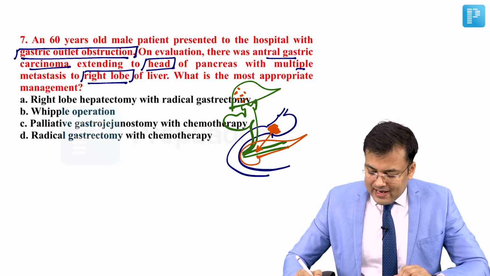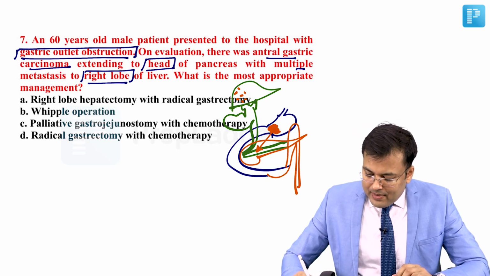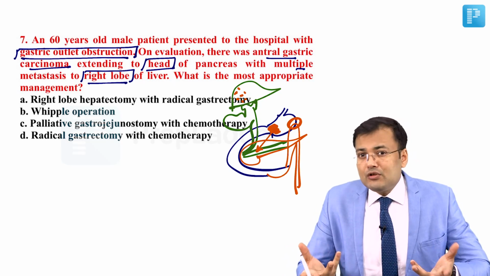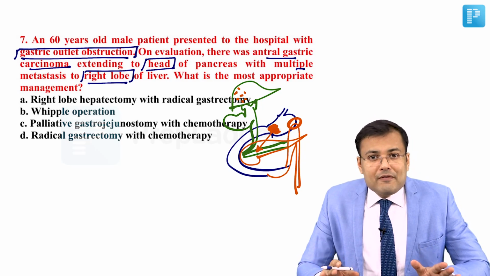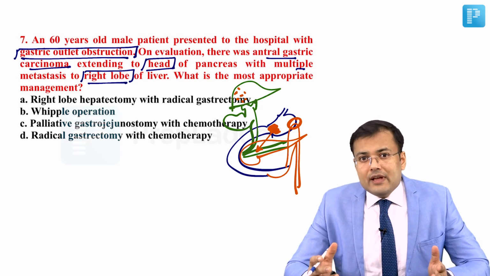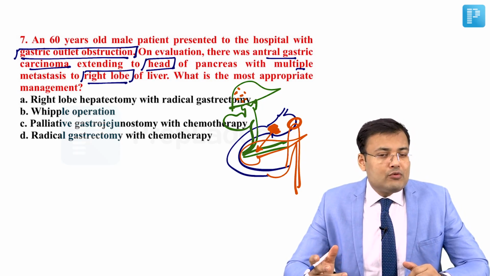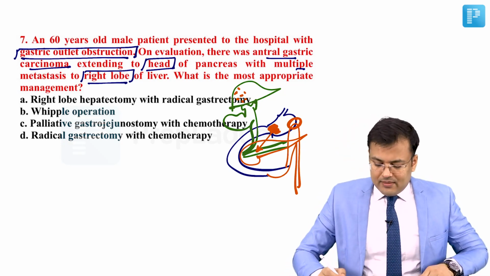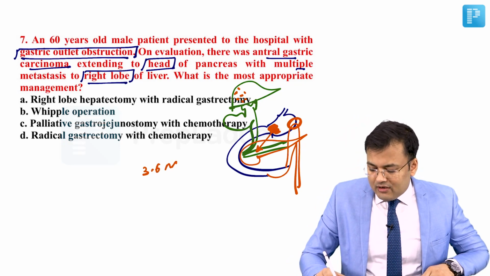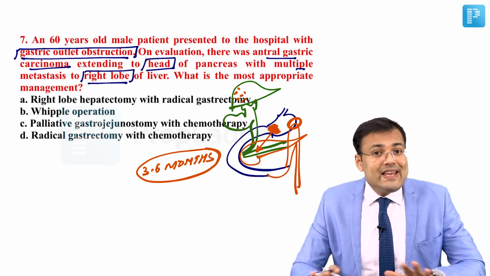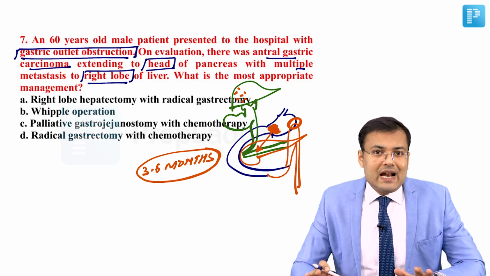And how are we going for palliation? We perform palliative gastrojejunostomy to relieve this obstruction. The tumor is unresectable, so obviously we are not going to resect it. We perform palliative gastrojejunostomy. To prolong survival, we give chemotherapy also. Why chemotherapy? To prolong the survival. If the patient is having metastatic carcinoma stomach, on an average, how much is the survival? Hardly 3 to 6 months. That's why we will not go for any kind of radical surgery or radical procedure.